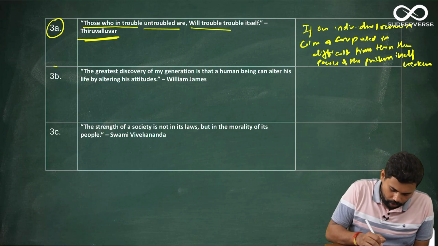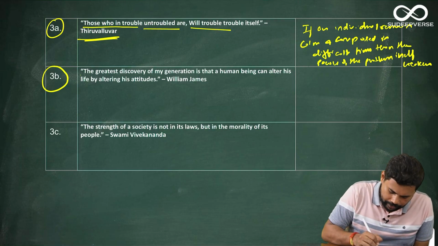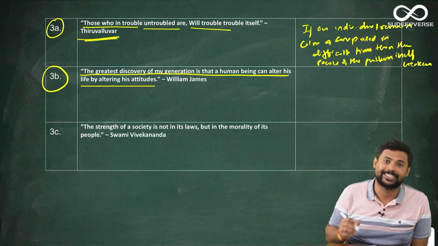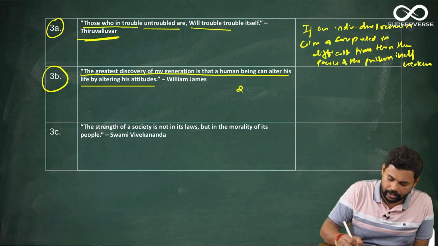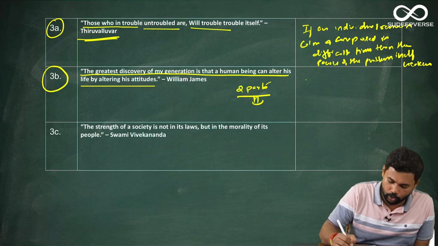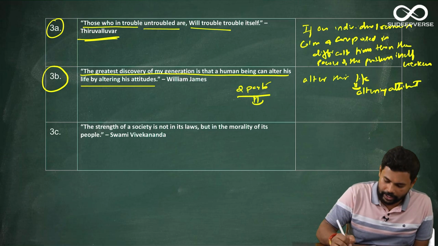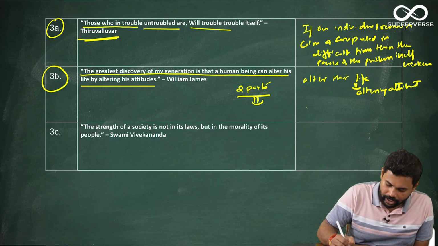The second quote is again a very straightforward one. The greatest discovery of my generation is that human being can alter his life by altering his attitude. Okay, again here there are two parts. If you can answer those two parts, your entire answer is complete. What are the two parts? One, how they can alter their life by altering attitude. This is one thing that you have to address. So this is the first part. The second part is how that becomes the greatest discovery.